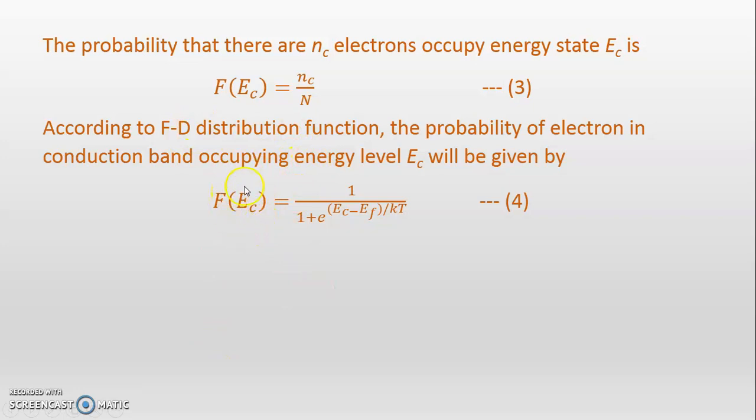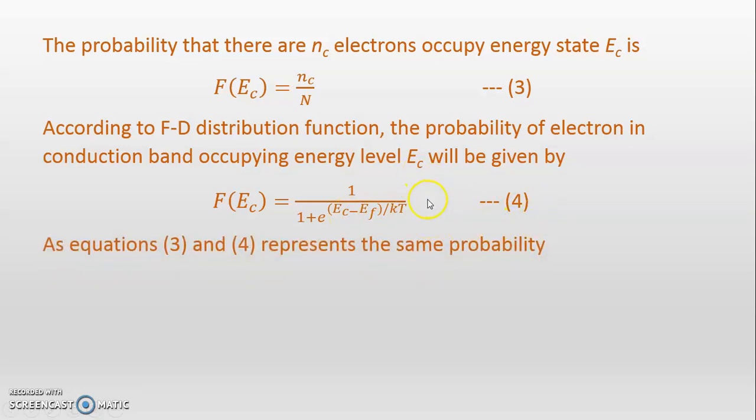So here the energy state is EC, which is equal to 1 upon 1 plus e raised to (EC minus EF) upon kT. Here you can observe, instead of E, we have written EC, because this is the specific case for energy state EC for the conduction band. Let's call this equation number 4.